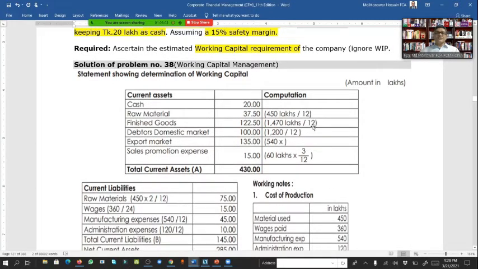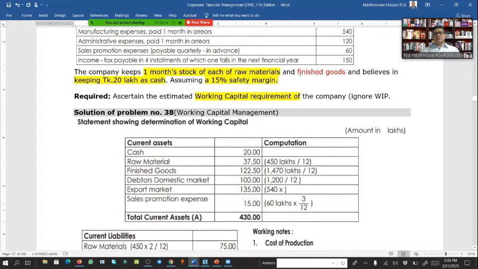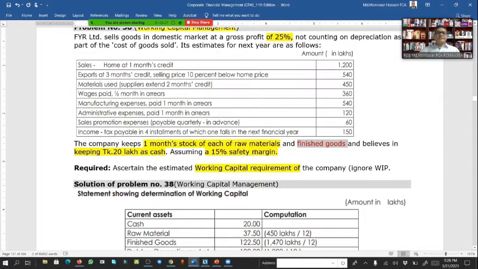If we divide by 12, then we'll get 122.50 for 1 month, because as per the question, finished goods have to be kept for 1 month. So this is the fund for finished goods, 122.50. And now, what is said?